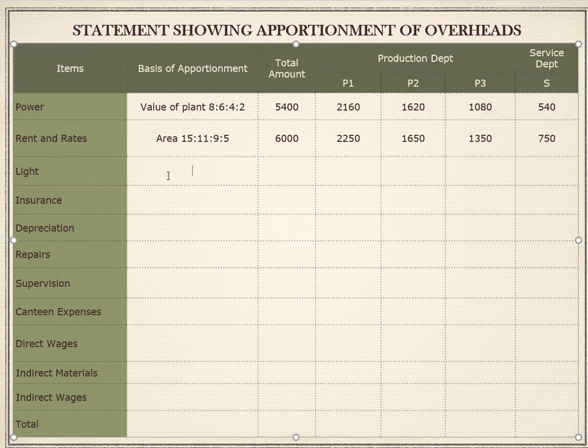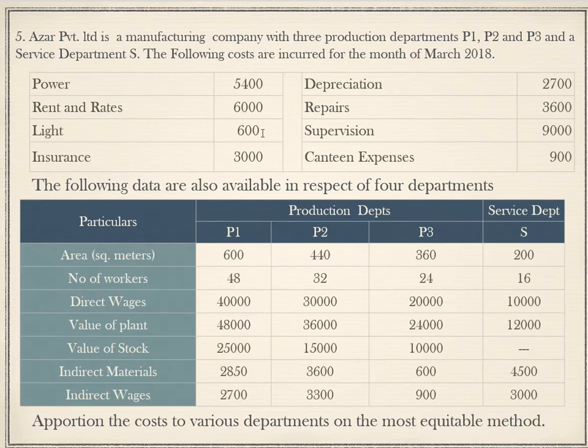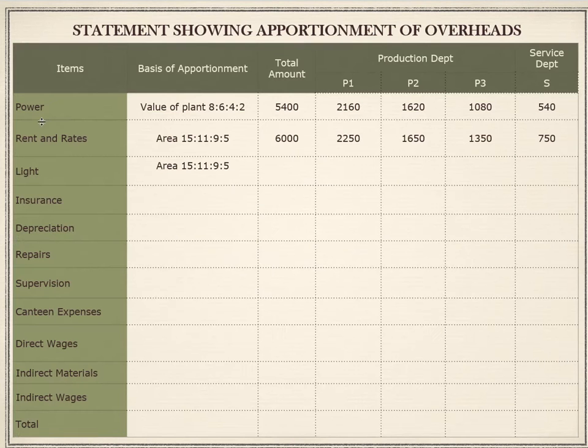Next one is light. Usually the basis for this is going to be number of light points. In this problem, we can take the area as basis. So I'm just going to copy the same. We'll go back to the question. Light amount is 600. 600 divided by 40, 15.